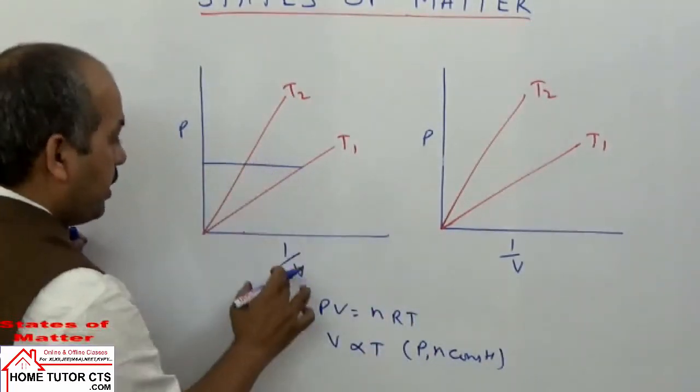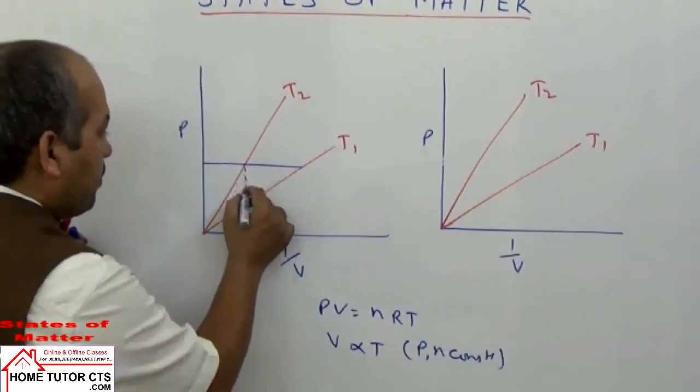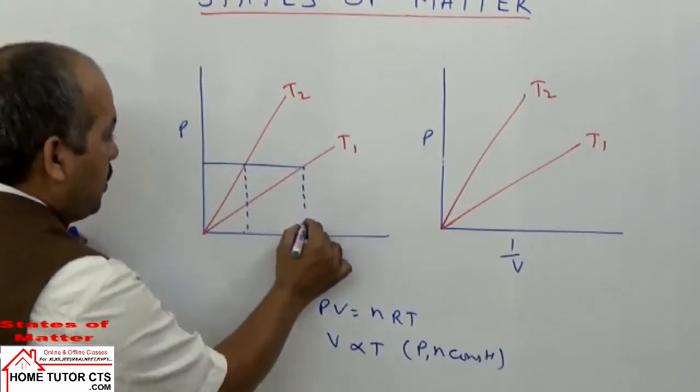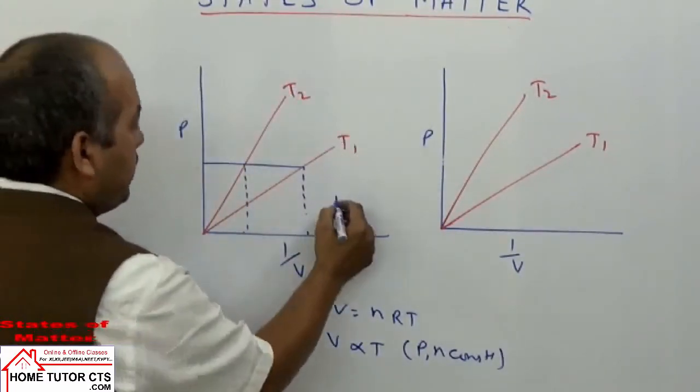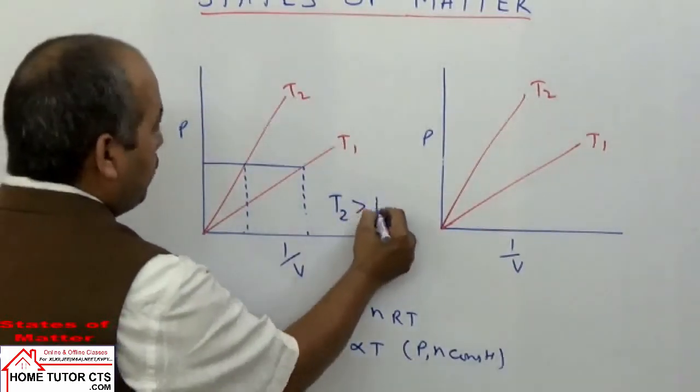If volume is higher, then 1 by V is lower. So you can take from this graph here that T2 is more than T1.